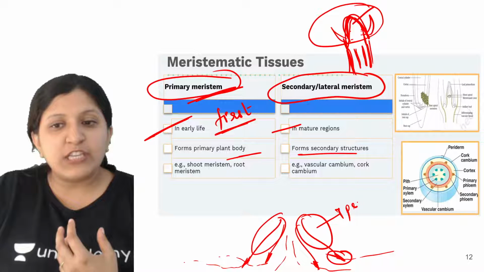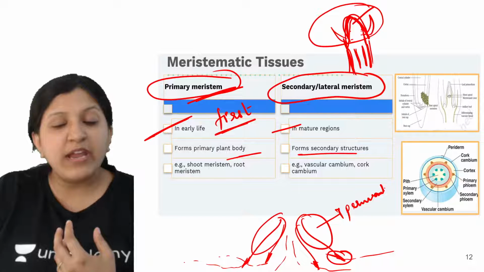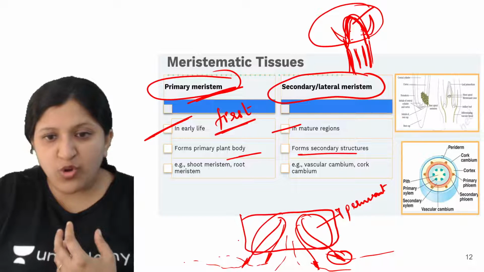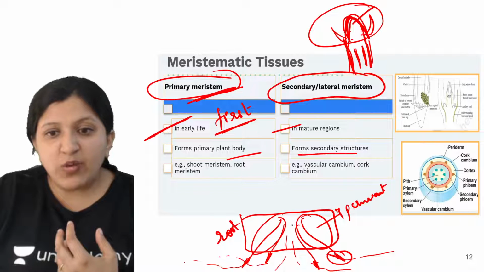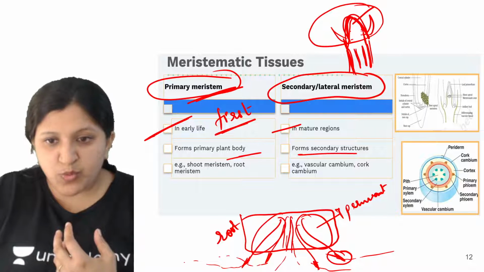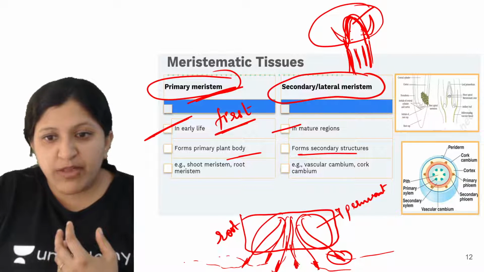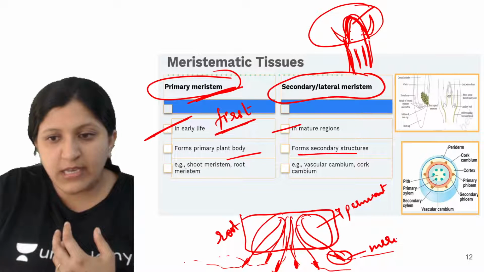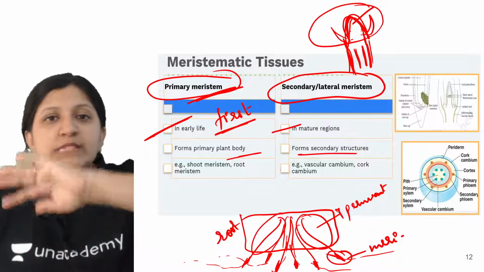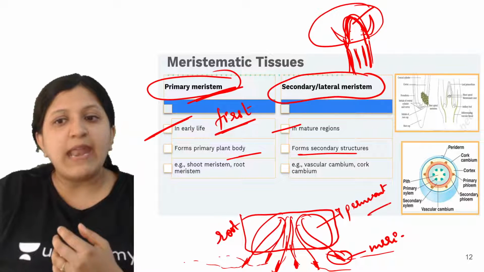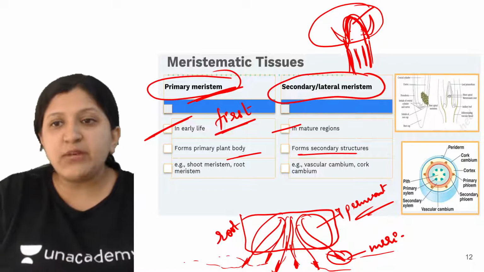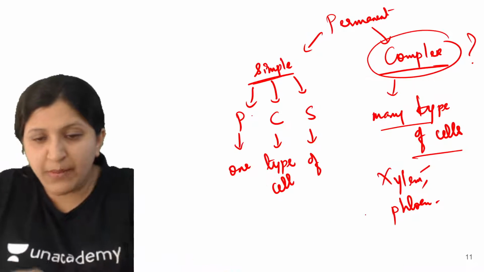So there we can find permanent tissue in this region of a root. Let's draw two more roots here. The tip region will have meristematic tissue, and the secondary structure region can have permanent tissue.